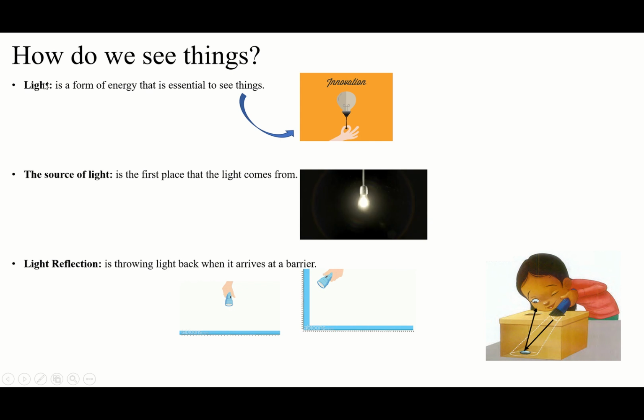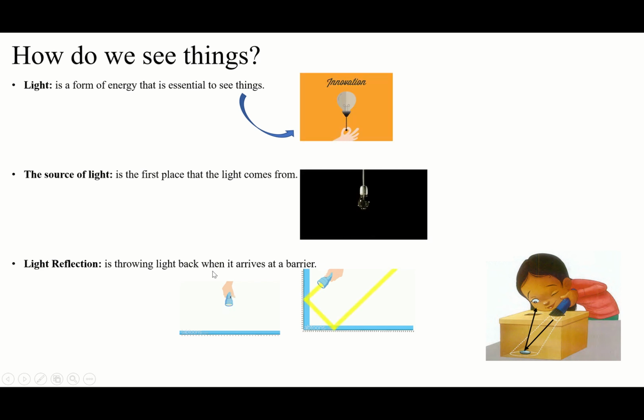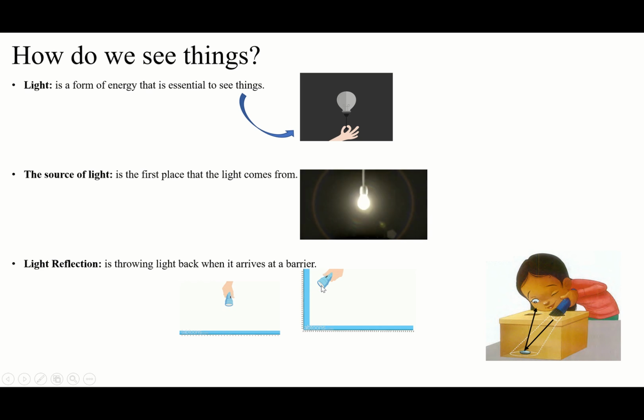Until here, light is a form of energy, as we know, and it's essential to see things. We cannot see; after turning it on, we can see. So the source of the light is the first place. We said the first place that light comes from is going to be the source of the light. So light reflection is throwing light back when it arrives at a barrier. When we have a barrier, the light will throw back, and this throwing back will be reflected. We call this reflection.